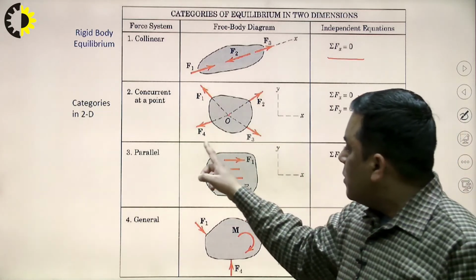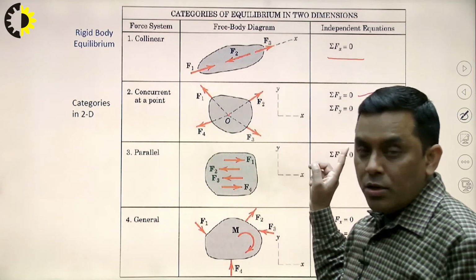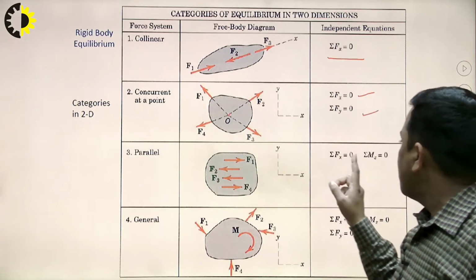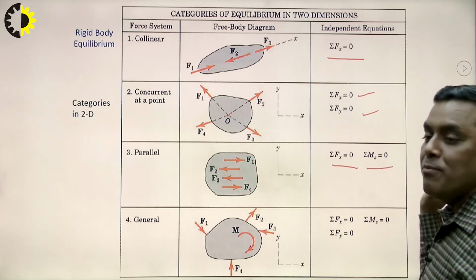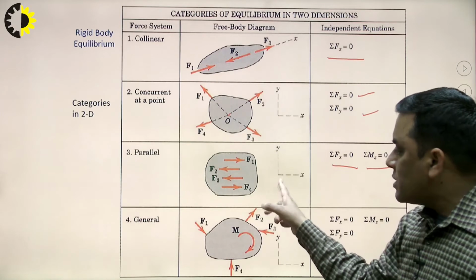If forces are not concurrent, these are parallel but coplanar, then in this type of situation the equations of equilibrium are sigma Fx equal to 0 and sigma Mz equal to 0, the moment, the rotational tendency about the z axis.